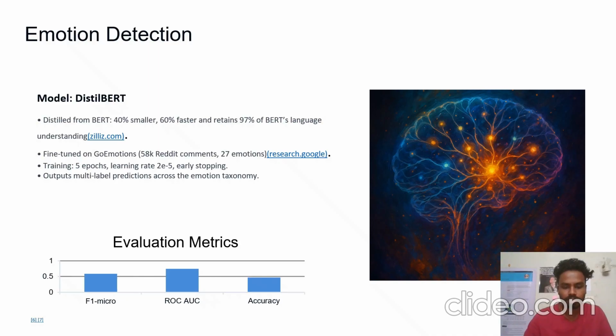So when I'm saying that it's going to predict multiple emotions, then at a time there might be the chance that, based on the user text, it can predict happiness and joy also, and maybe sadness and sorrow also. So this is not a multi-class classification problem, but a multi-label classification problem.